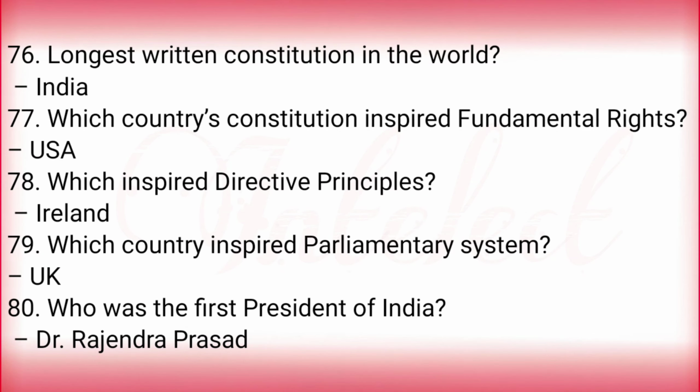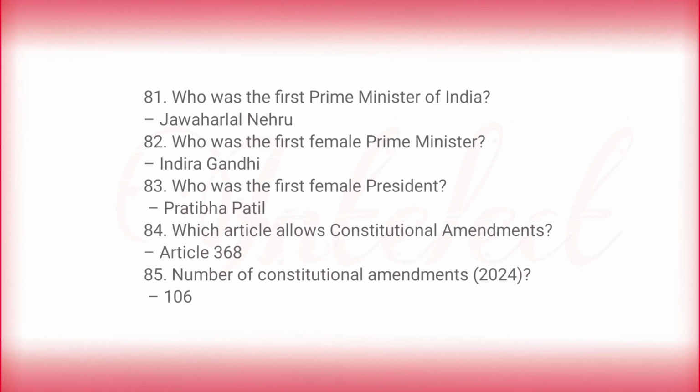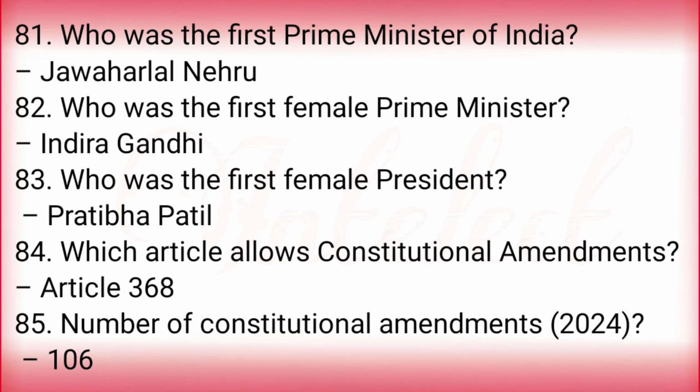Longest written constitution in the world? India. Which country's constitution inspired fundamental rights? USA. Which inspired directive principles? Ireland. Which country inspired the parliamentary system? UK. Who was the first President of India? Dr. Rajendra Prasad. Who was the first Prime Minister of India? Jawaharlal Nehru. Who was the first female Prime Minister? Indira Gandhi. Who was the first female President? Pratibha Patil. Which article allows constitutional amendment? Article 368. Number of constitutional amendments?